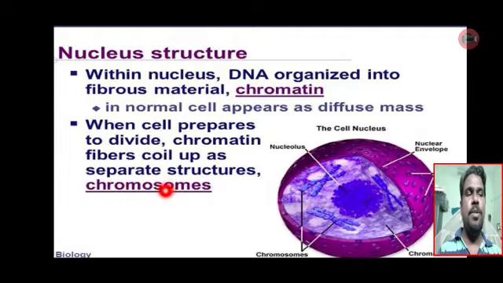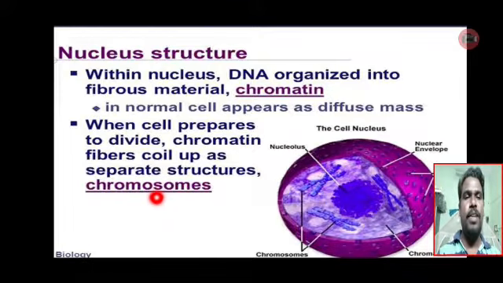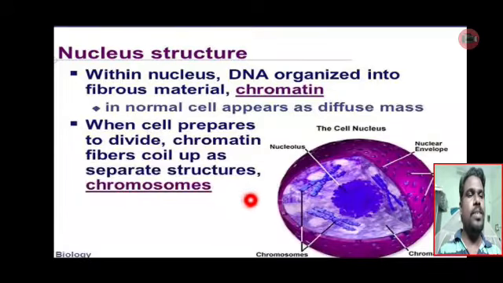So you will learn about mitosis in higher studies, in higher class. When the cell prepares to divide, chromatin fibers coil up as separate structures. Those structures are called chromosomes. I think you have heard about these chromosomes. These chromosomes carry the genetic material. See, the nucleus contains nucleolus. It has a separate nuclear envelope, and it has the chromosomes. I told you already, chromosomes. These are the chromosomes, chromatin network.